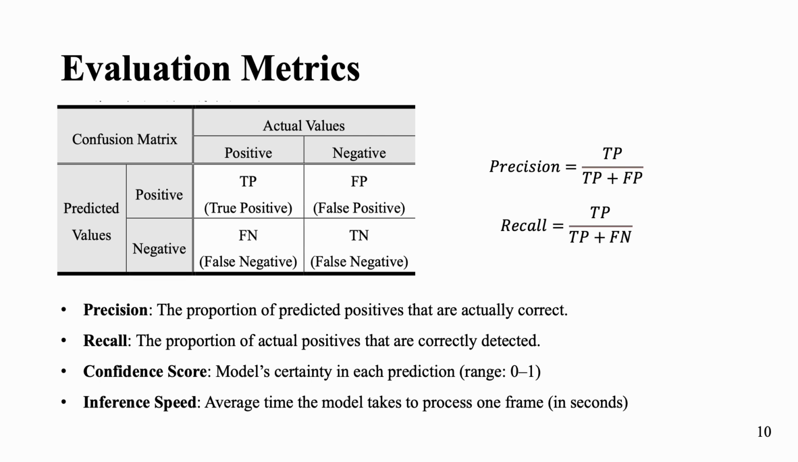We also examine the confidence score, which ranges from 0 to 1, to understand how certain the model is about each detection. Analyzing its distribution helps us assess prediction consistency across varied scenes. Finally, inference speed measures the average time it takes to process a single frame. This is important for real-time applications like pedestrian monitoring in traffic videos. Together, these metrics provide a comprehensive understanding of both the model's accuracy and its practical usability.